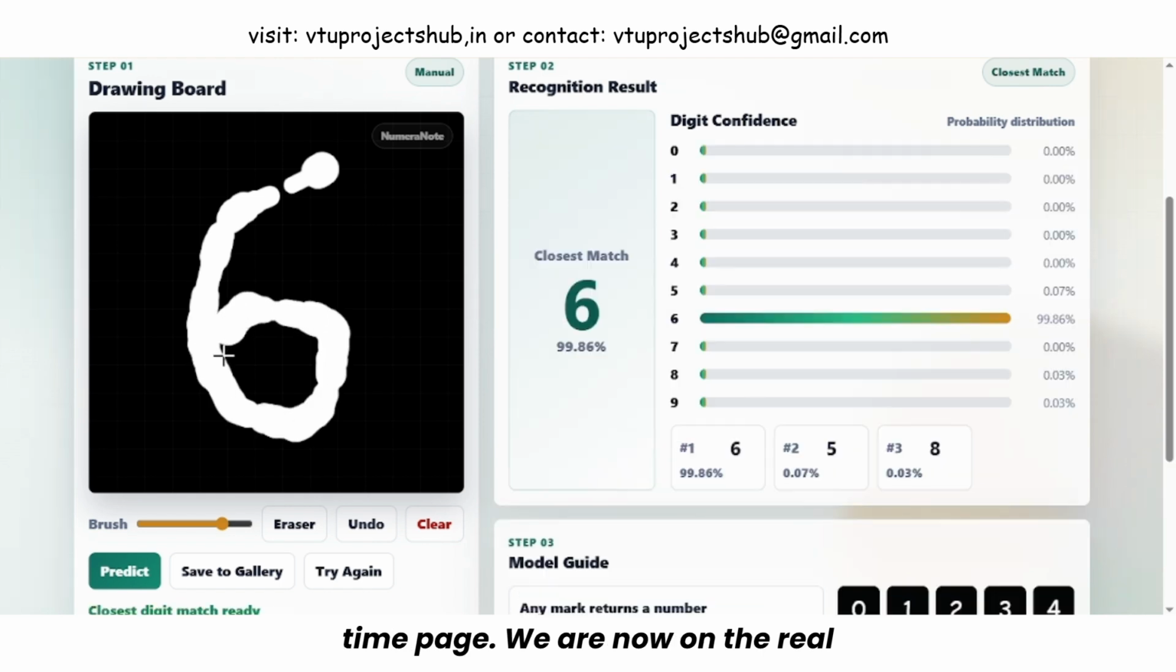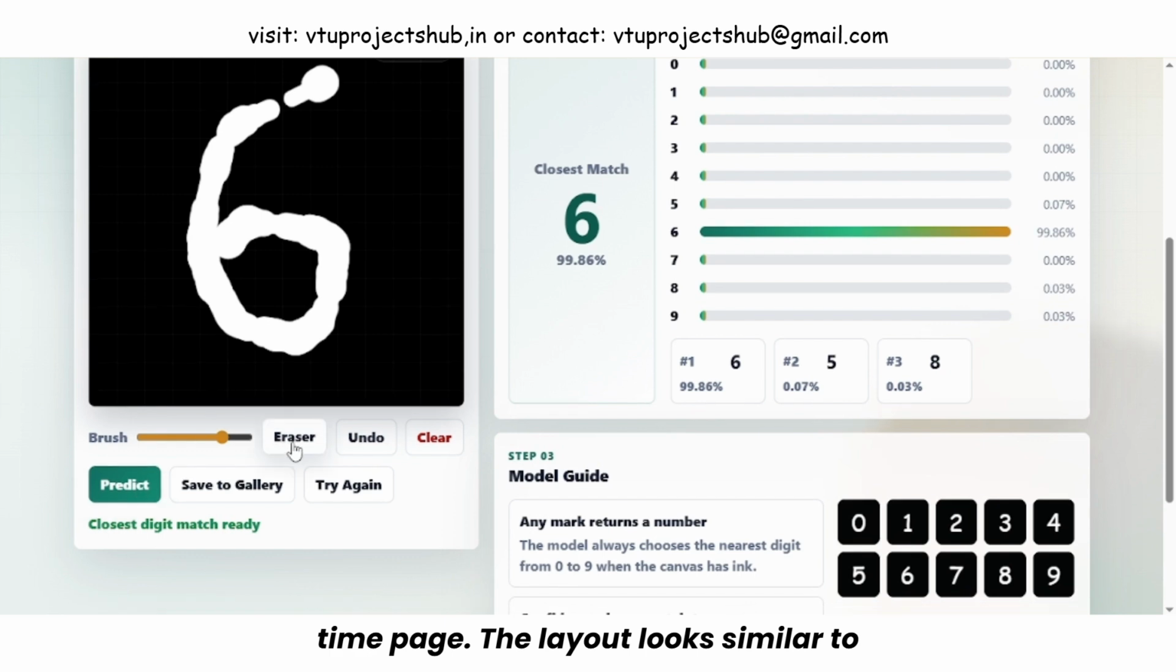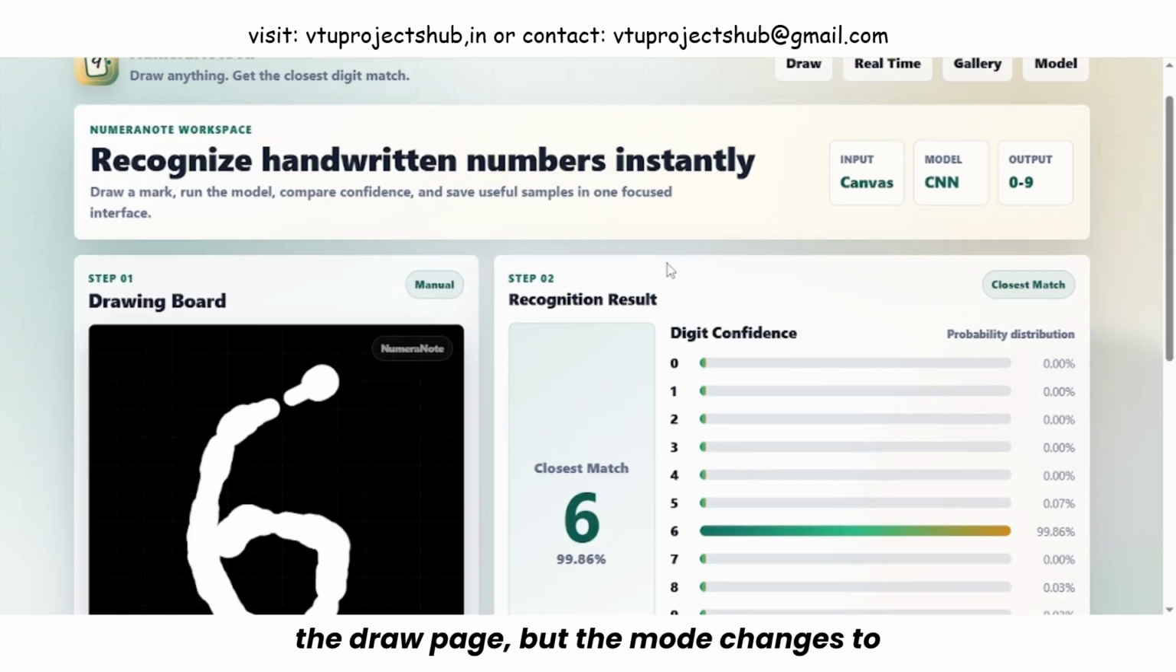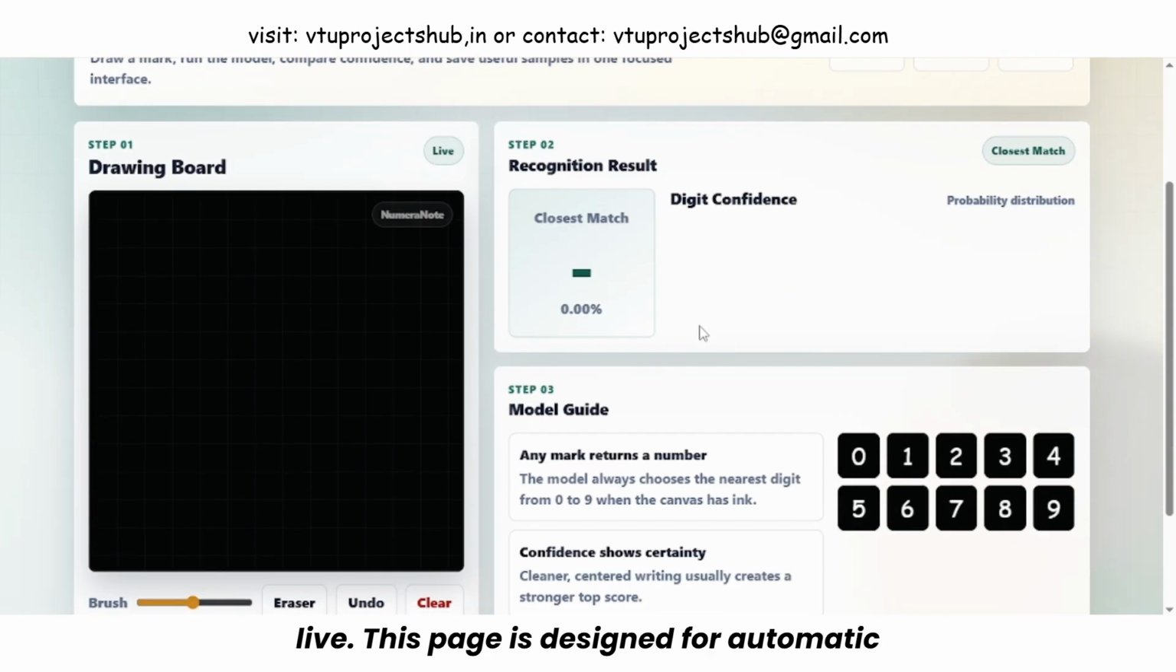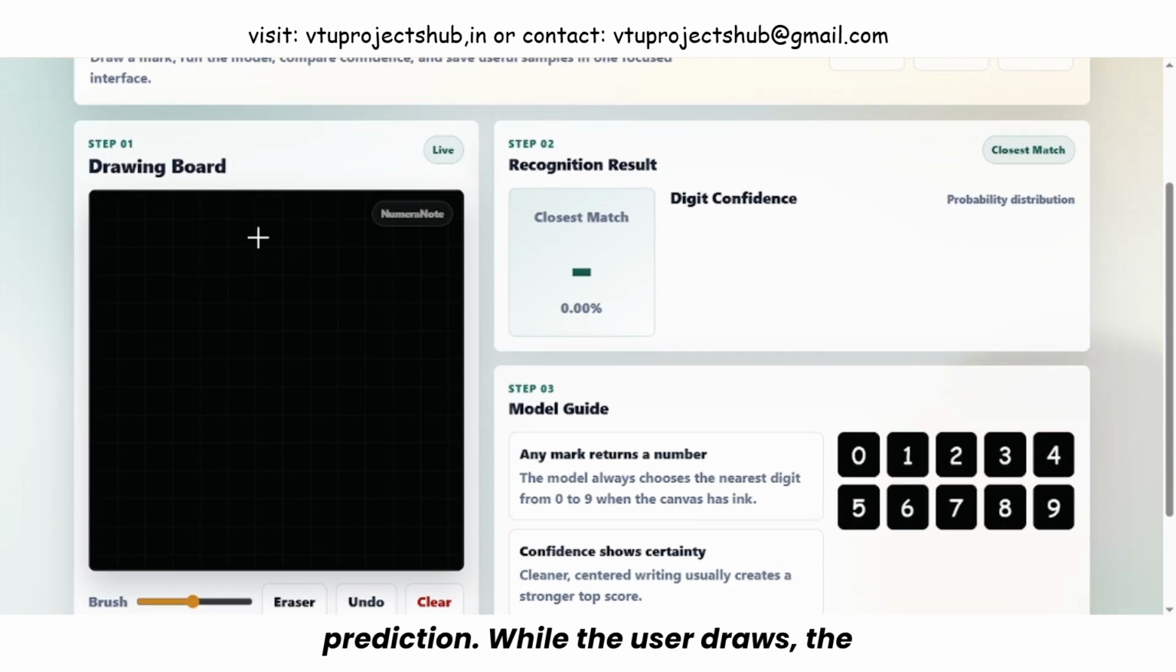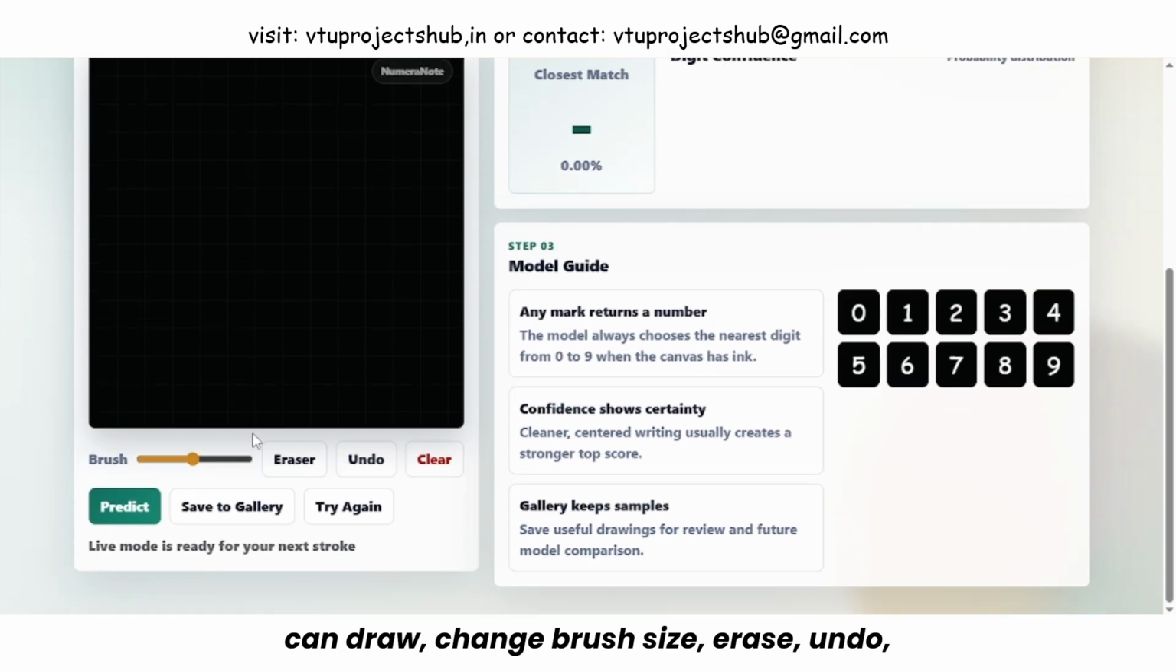We are now on the real-time page. The layout looks similar to the draw page, but the mode changes to live. This page is designed for automatic prediction while the user draws. The canvas tools remain the same. The user can draw, change brush size, erase, undo, clear, predict, and save. The difference is how the prediction request is sent.